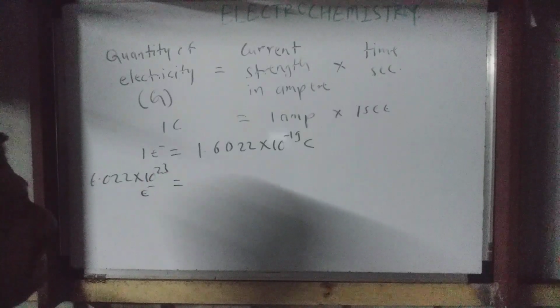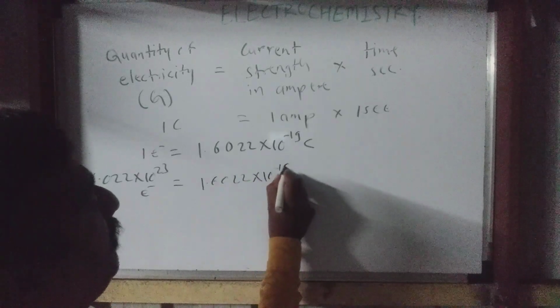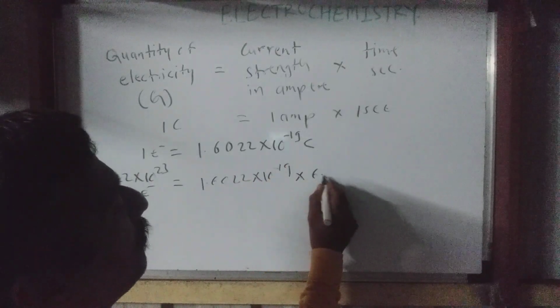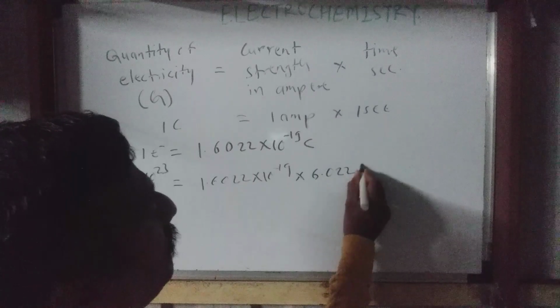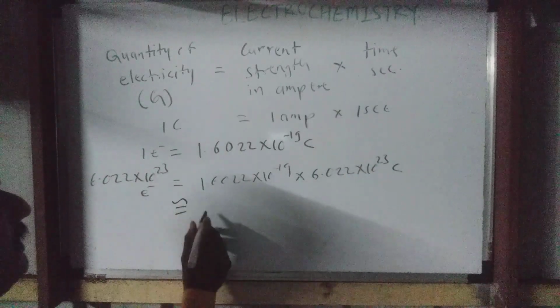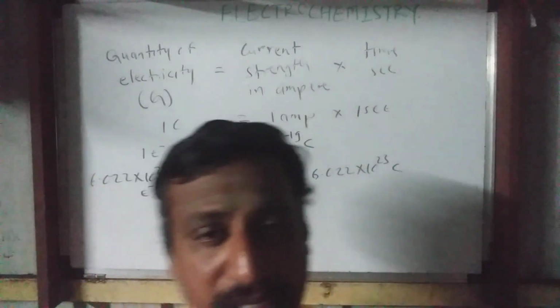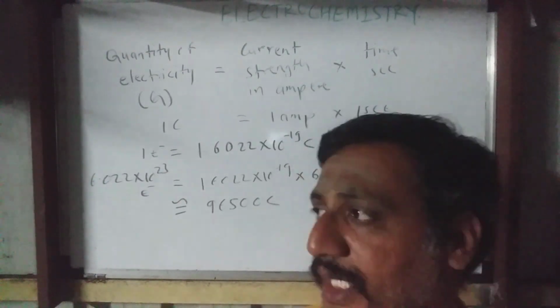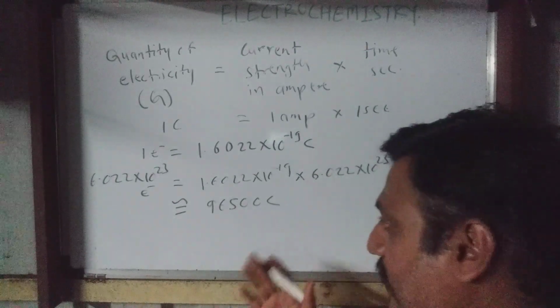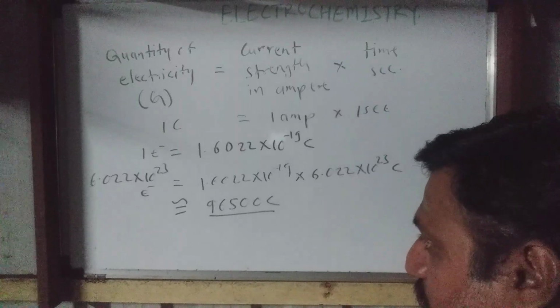What is its charge? So whatever the charge of single electron, into 1 mole, which is 6.022 into 10 raised to 23, that much coulomb, and it is nearly 96,500 coulomb. Okay, somewhere 96,484, 96,514 something is given, but we took the value 96,500 coulomb.